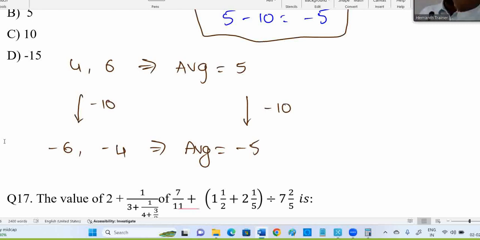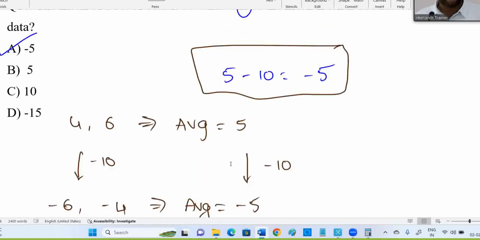If you multiply by 2, means 8 and 12, the average is 10. Average also multiplied by 2. That's what I said: if each number is multiplied by 2, average is multiplied by 2. If each number is divided by 2, average is divided by 2. Same effect I am saying.